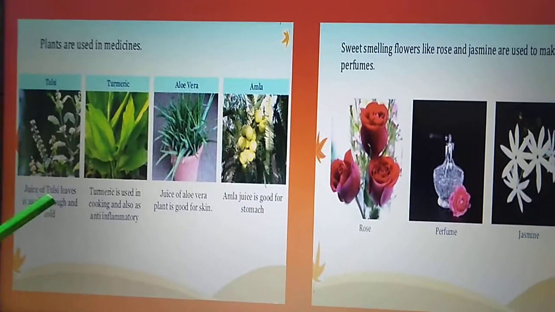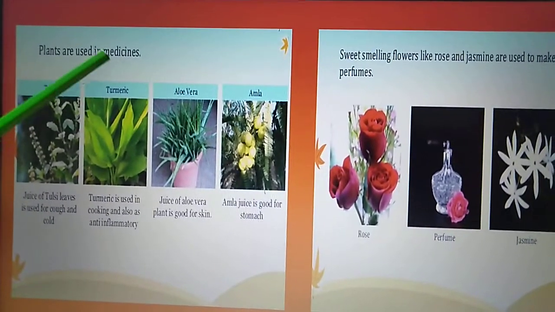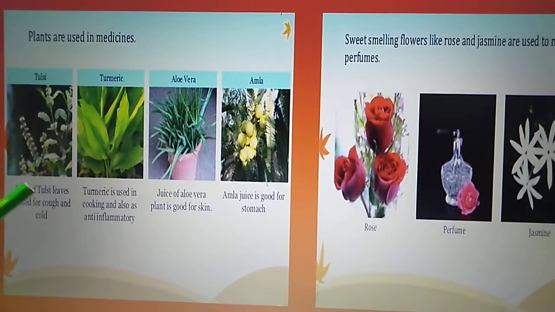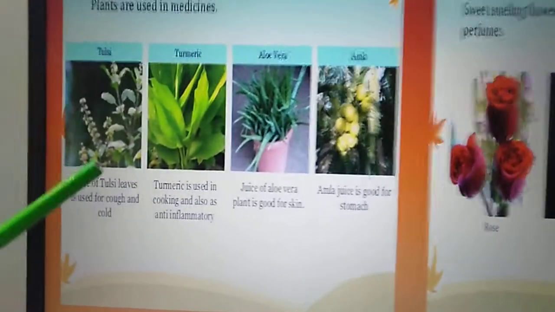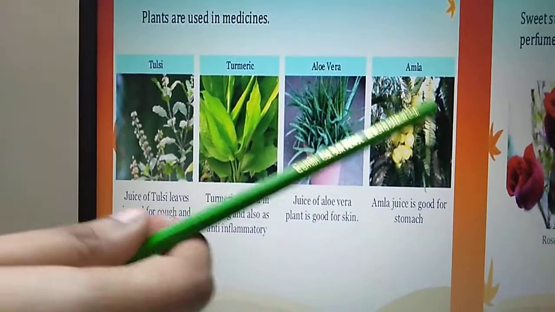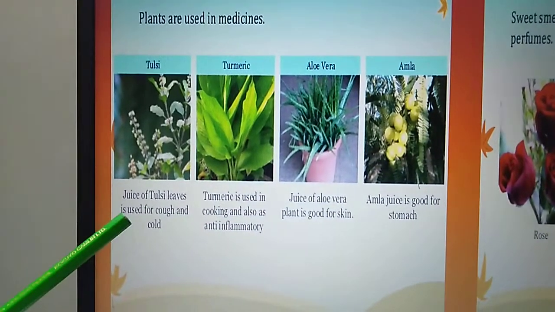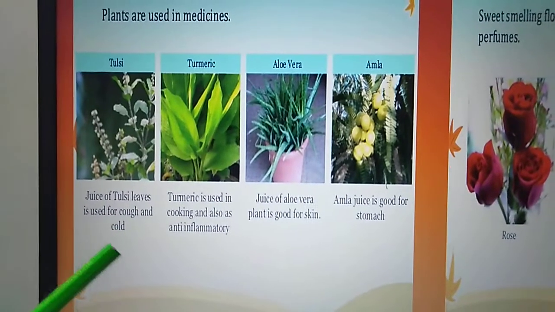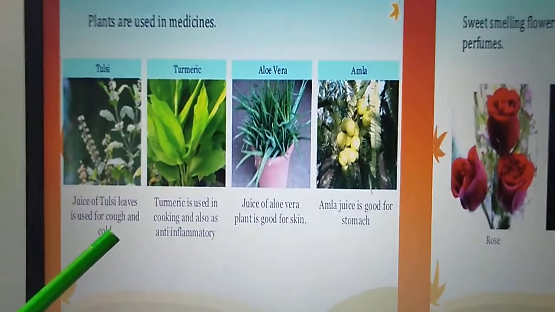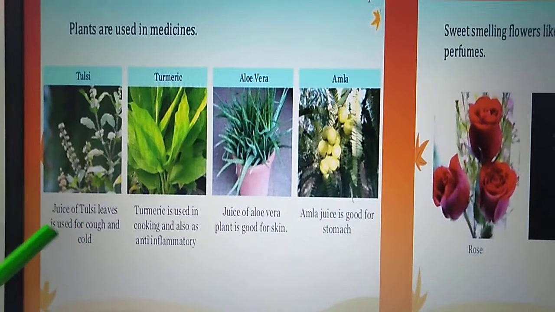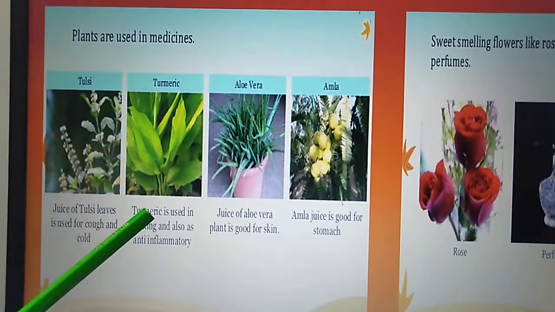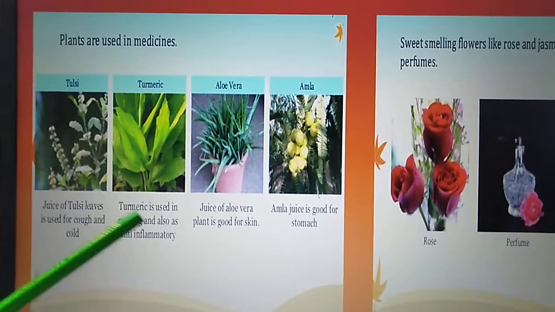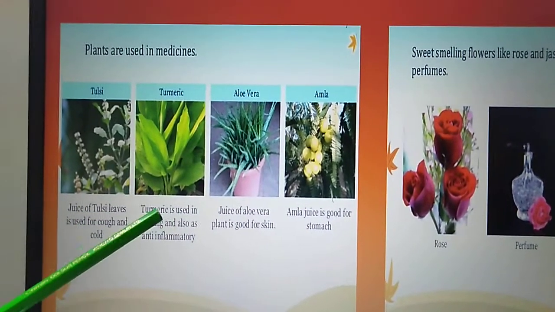Yes. See this picture, children? Plants are used in medicines. Plants are used to make medicines. What are those plants? Tulsi, turmeric, aloe vera, amla. See this tulsi, juice of tulsi leaves is used for cough and cold. Okay, children, next time if you have cough or cold, tell your mother to give the juice of tulsi leaves. Turmeric is used in cooking and is also anti-inflammatory. It is very good for our health, children.